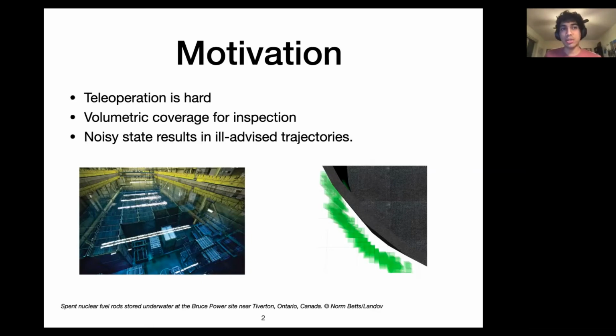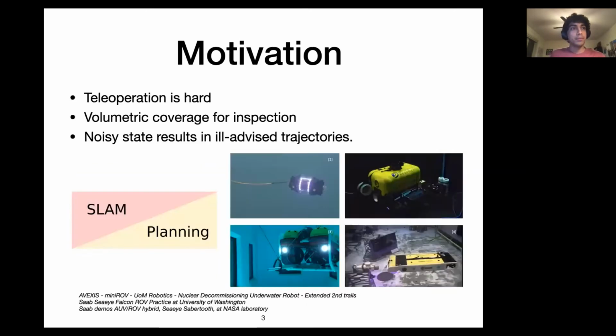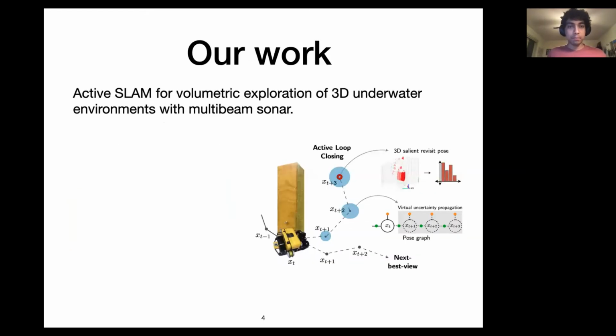And drifting knowledge of this free space, like that pictured on the bottom right, leads to potentially dangerous trajectories that a vehicle might take. This middle ground between SLAM and planning is ideal and is formally known as active SLAM. This robust autonomy enables inspections of areas of interest such as ship hulls, bridges, dams, reactor pressure vessels, and ballast tanks with minimum human intervention.